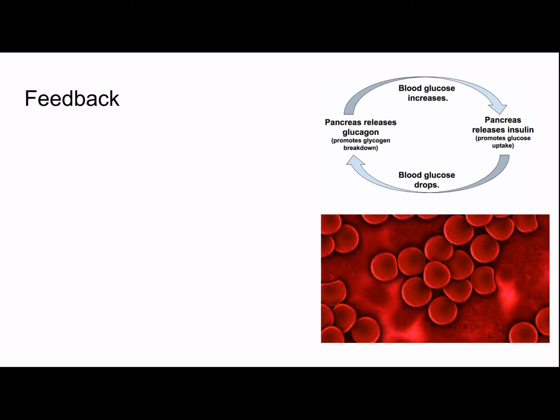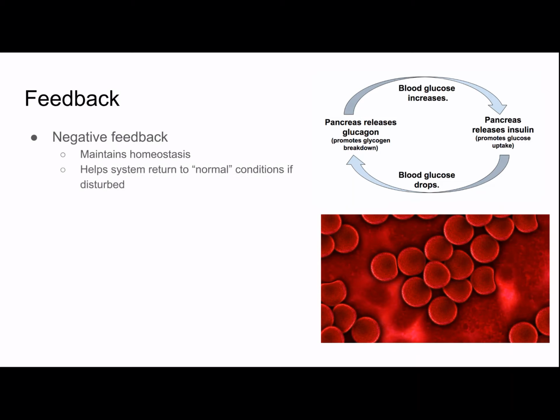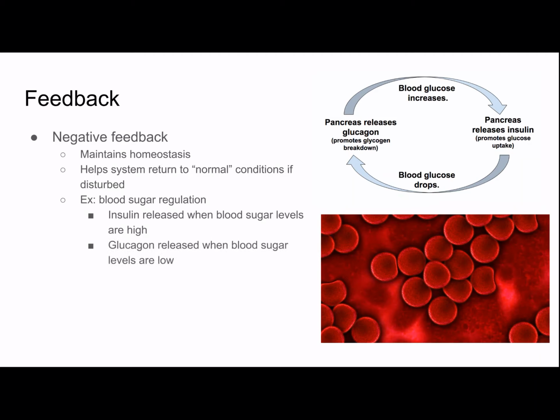There are 2 types of feedback, negative and positive. We're going to start with negative, which maintains homeostasis. It helps return systems to normal if conditions are disturbed. An example would be blood sugar regulation. Insulin is released when blood sugar levels are high, and glucagon is released when blood sugar levels are low. And you can see that pathway there at the top.